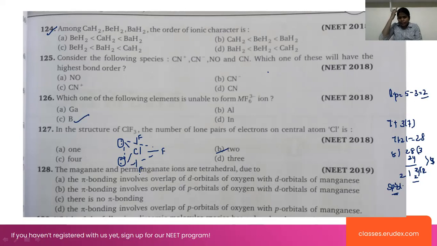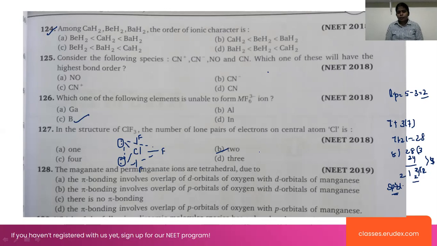Next one: the manganate and permanganate ions are tetrahedral, due to... This is a NEET 2019 previous year question. Manganate and permanganate ions. What is the right option?